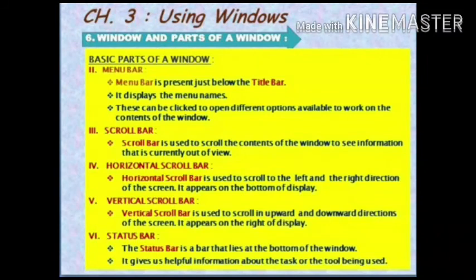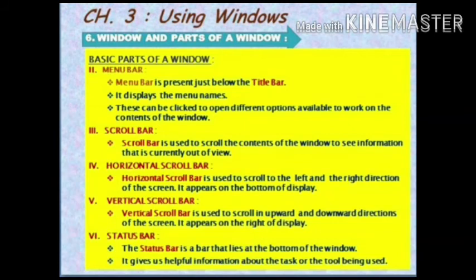Now the second basic part of a window is the menu bar. Menu bar is present just below the title bar. It displays the menu names. These can be clicked to open different options available to work on the contents of the window. Third basic part of a window is scroll bar. Scroll bar is used to scroll the contents of the window to see information that is currently out of view.